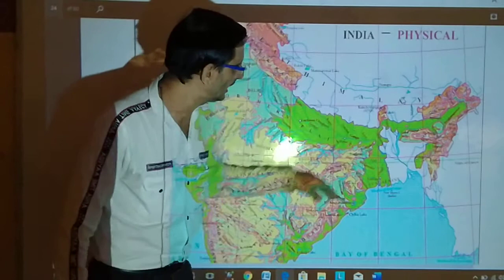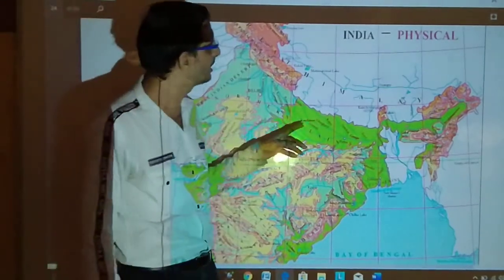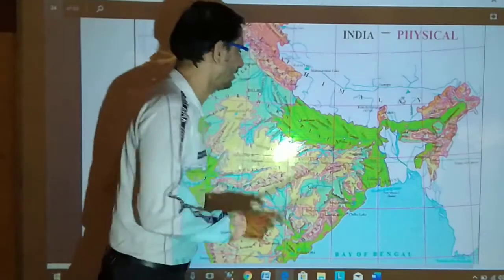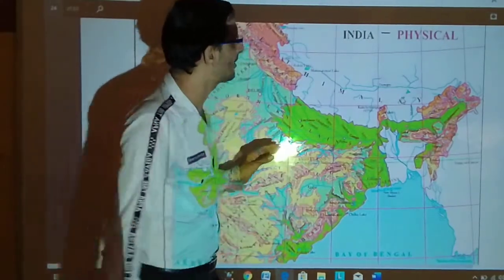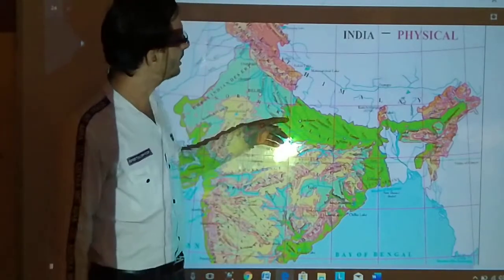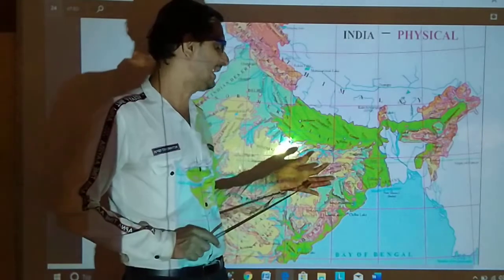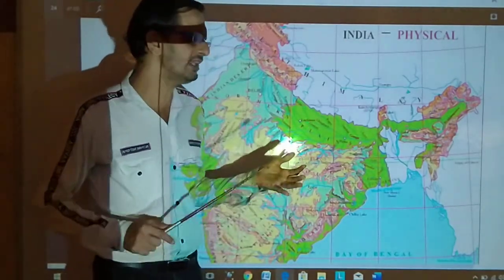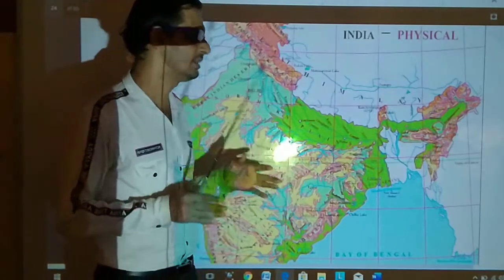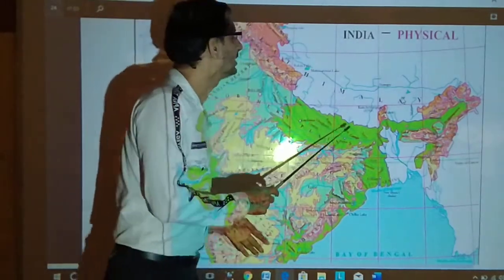Why is it shown in this region? They have shown it particularly because this is the region of UP and Bihar and some part of Assam and West Bengal, where all these perennial rivers flow, especially river Brahmaputra. The Gangetic plains are there, as well as Yamuna and various other tributaries that meet the Ganga over here in this region.